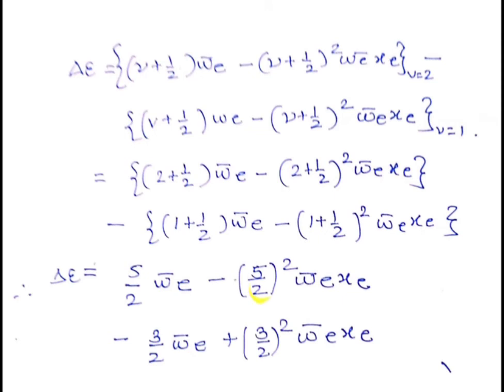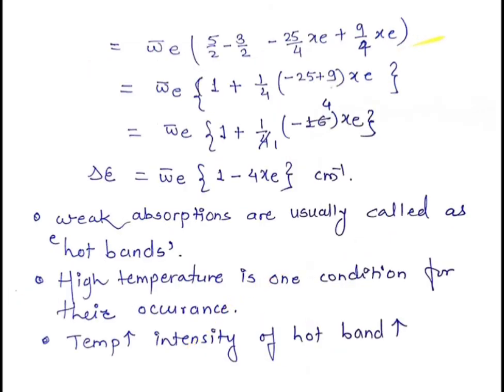So, just taken the square of these terms: 5 square is 25 and 2 square is 4. So, 25 by 4 omega bar e xe and 9 by 4 omega bar e xe, just written here. So, after taking omega bar e common, the equation of delta E will be like this for the hot bands. Here 5 by 2 minus 3 by 2 will be 1.